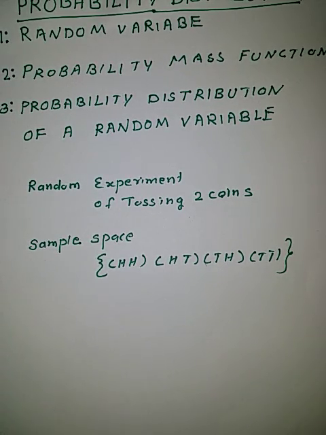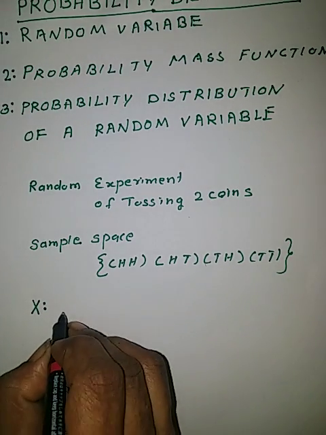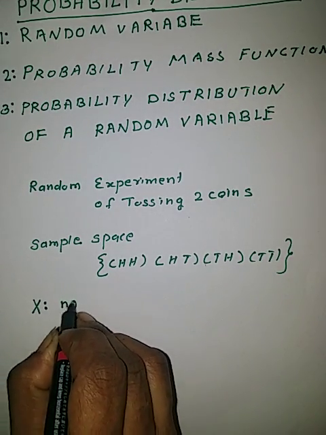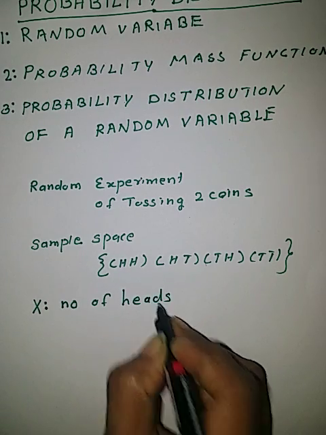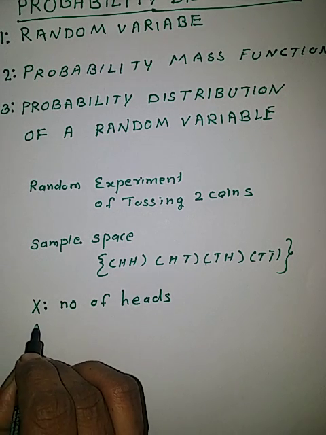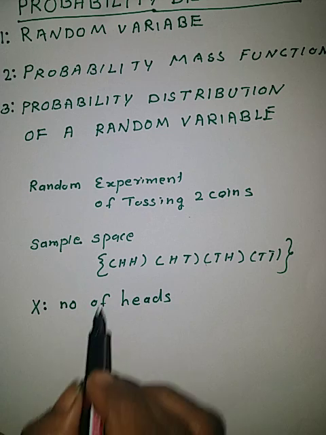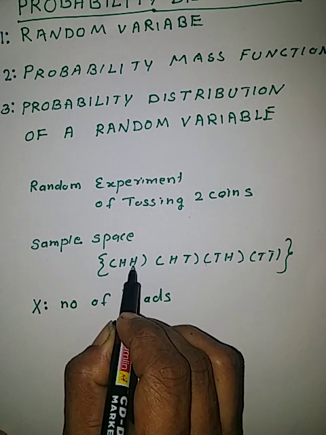Now let us take X as the random variable with X equal to number of heads. X can take the values: for the first outcome HH, number of heads equal to 2.